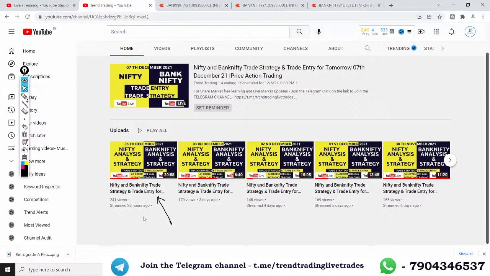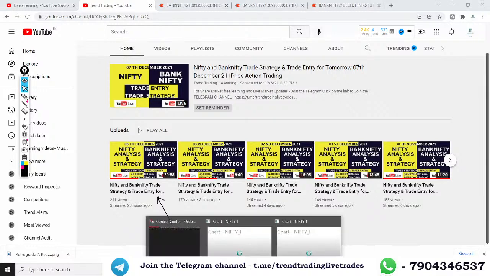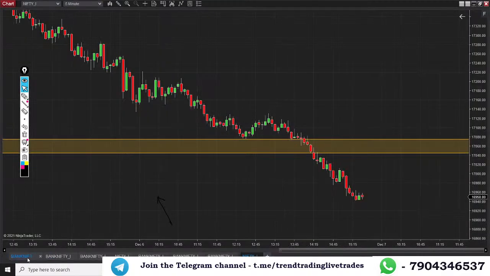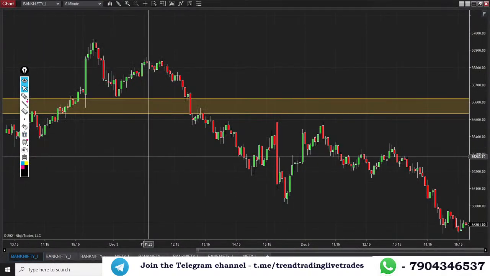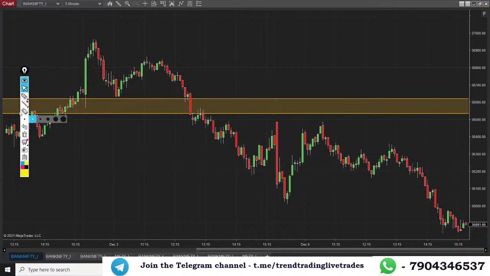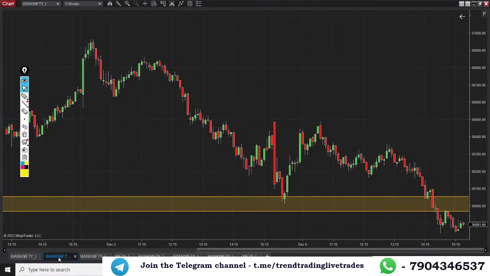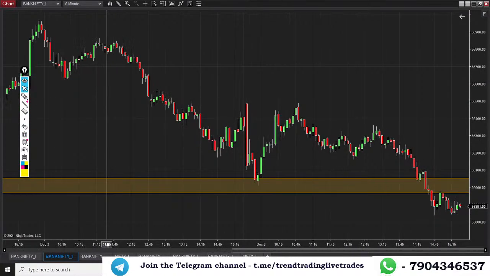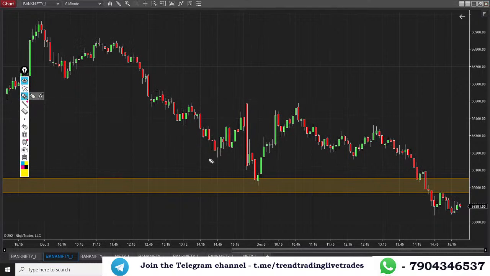So first let me check what happened on this one. Yesterday I shared a few different trade plans. This was one trade plan level. Price has not come to this level, so no trade here. Yes, look at this, a fantastic trade which we got here. This was the level which I shared yesterday.